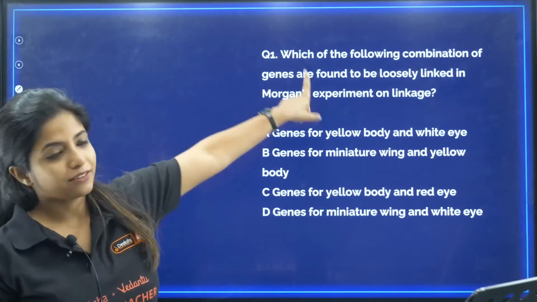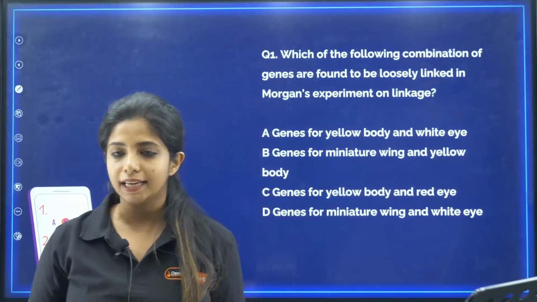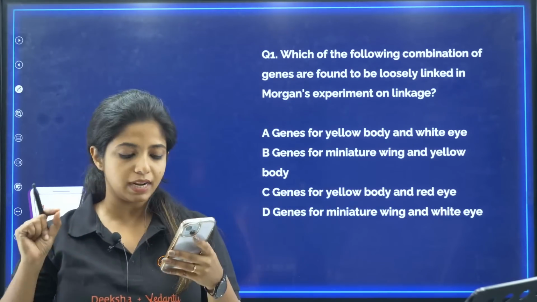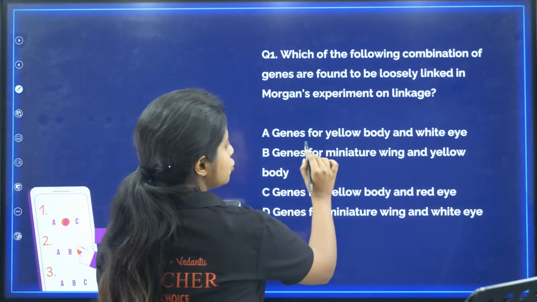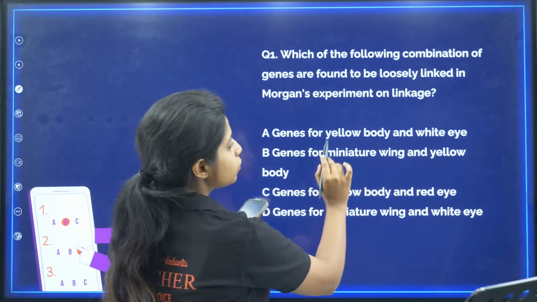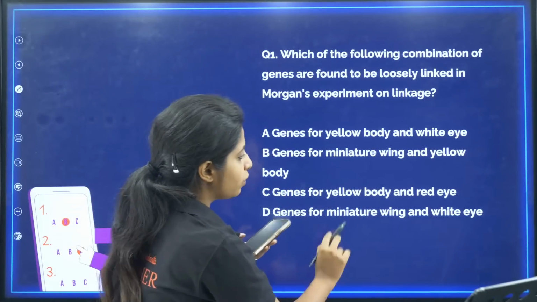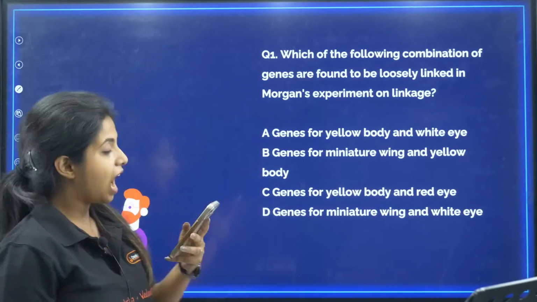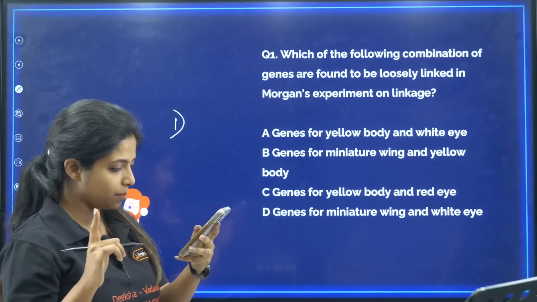All of you, read this. Which of the following combinations of genes are found to be loosely linked in Morgan's experiment on linkage? You are asked about loosely linked. You have to find that. A: genes for yellow body and white eye. B: genes for miniature wing and yellow body. C: genes for yellow body and red eye. D: genes for miniature wing and white eye. How do you answer this? Answer like this: 1A, B, C, D. Please put down the number like 1A.